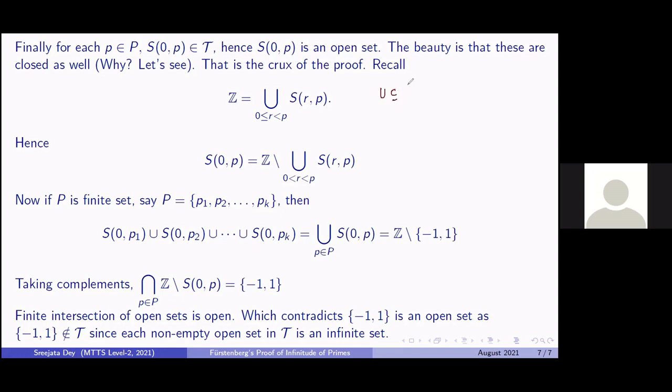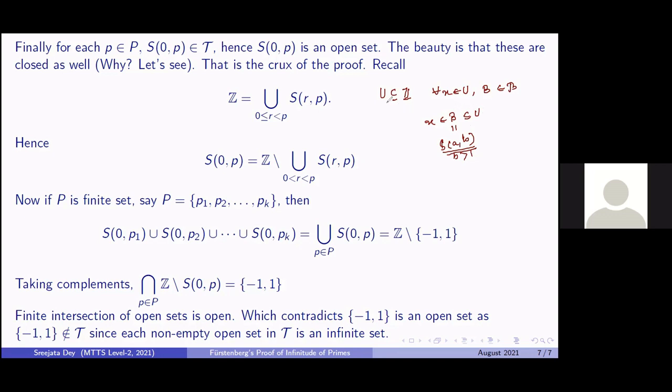Tau was defined as the collection of all subsets U of Z such that given an X in U, you will find a B in script B such that X belongs to B, which is a subset of U. B belonging to script B means B should be of the form SAB for some integers A and B, where B is greater than 1, because that is how we had defined script B. This SAB, when B is non-zero, in particular greater than 1, is an infinite set, which we have seen in our first slide.